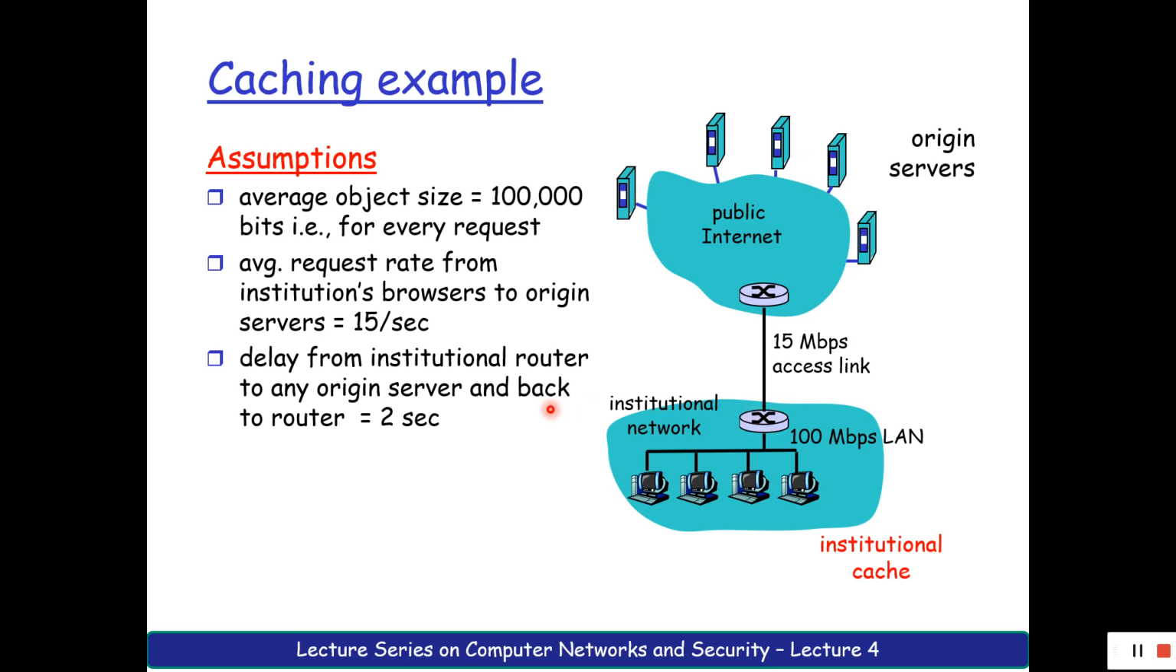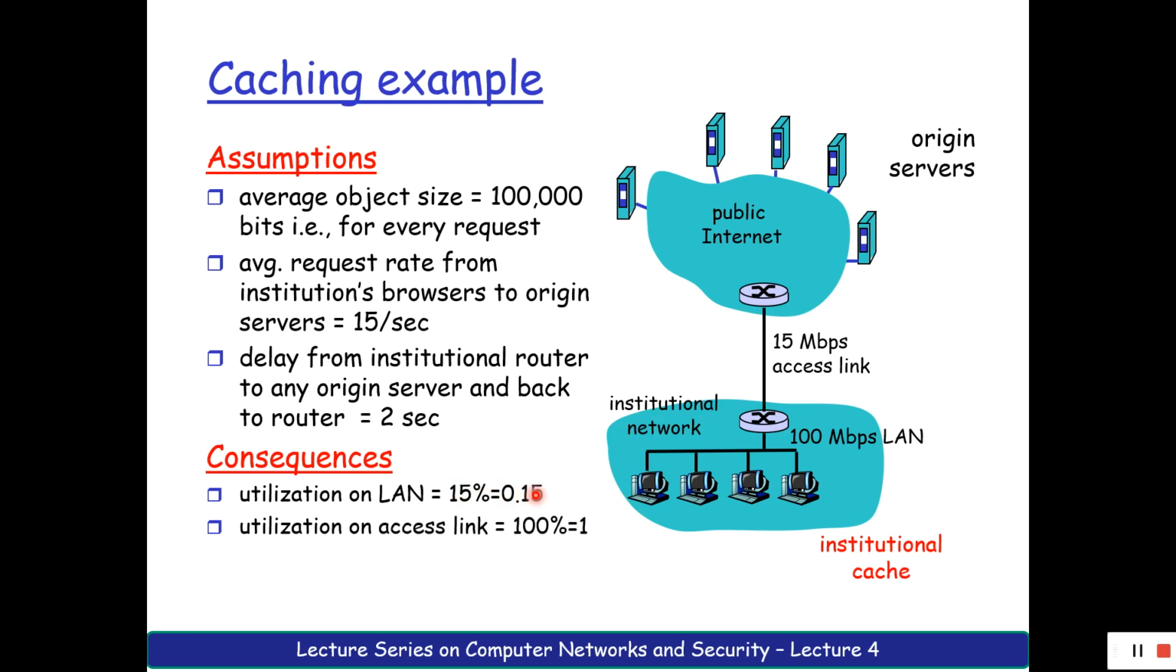Now if I calculate the efficiency of this network, or the time taken by this network, what are the consequences? The first is about my LAN: how much is it being utilized? Only 15 requests, and every request is 1 MB, so approximately 15 MB. Out of 100 MB, I'm utilizing only 15 MB. So only 15% of my link is utilized, which is 0.15 out of 1.